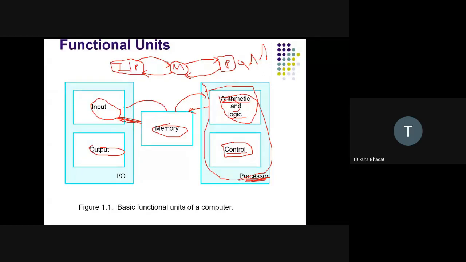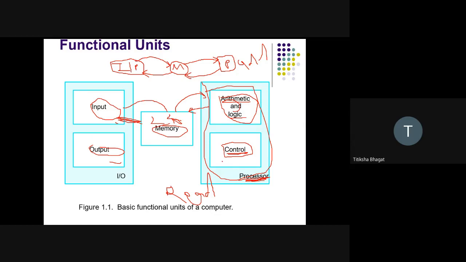Let's say I want to take data from memory, where I have stored 2 and 4, to the processor. Then the control unit will generate a signal to all units: please stop, because I am now performing a memory read operation.